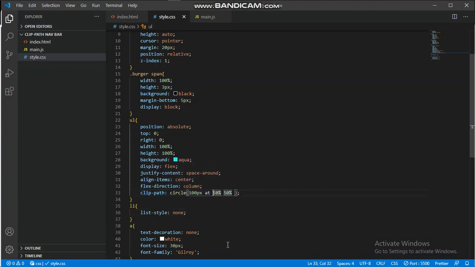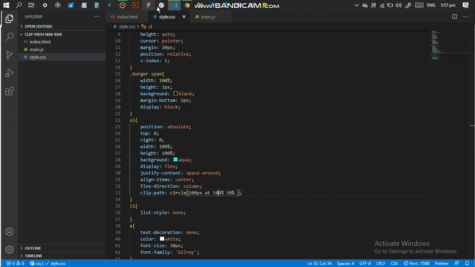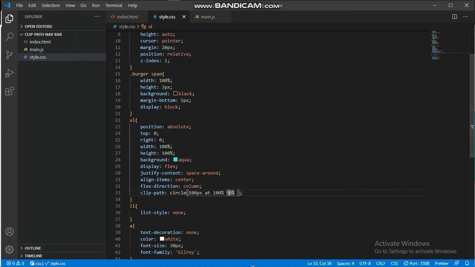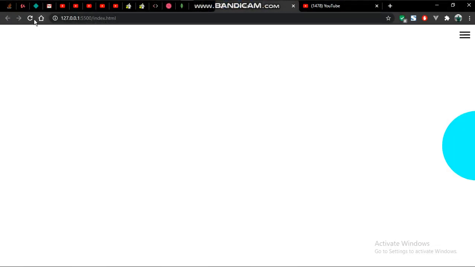So if I set this one to 100, this is the positioning. This is when you position it with the x-axis, and this is the y-axis positioning. The x-axis and the y-axis positioning. So if I set this one to like 100%, you see it goes all the way to the right. You see that because I gave it the positioning of x 100%, it goes all the way to the right. And let's say if I set this one to 100% too, it goes all the way to the bottom. You see that it goes to the bottom.